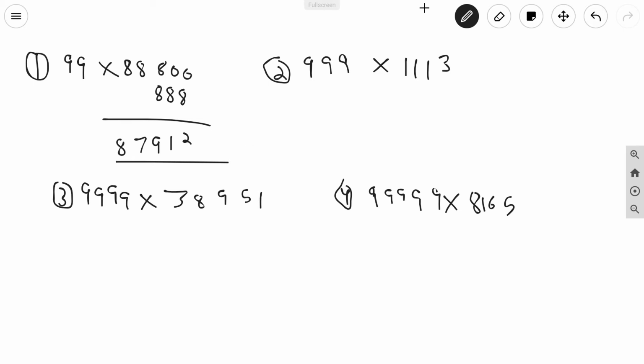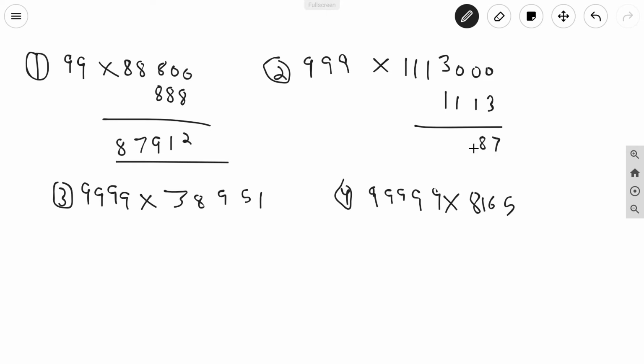Let's see one more. We'll take many examples, so don't worry. 999 into 1113. There are 3 digits in 999. Put 3 zeros. 1, 2, 3. Now write 1113 below it. 1, 1, 1, 3. Now subtract these numbers. 10 minus 3, 7. 9 minus 1, 8.